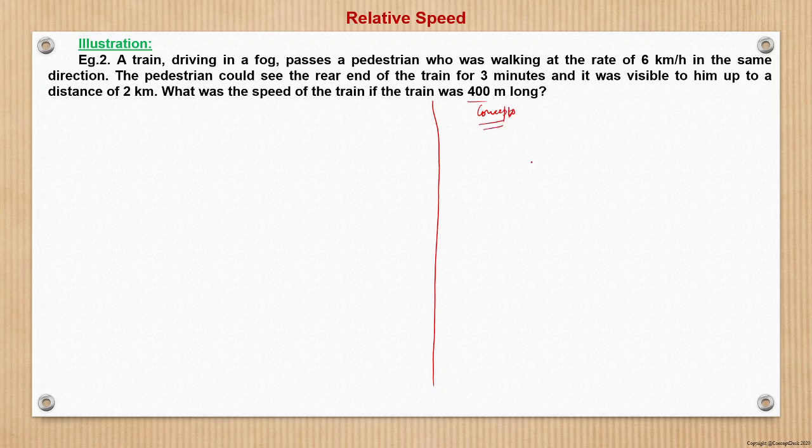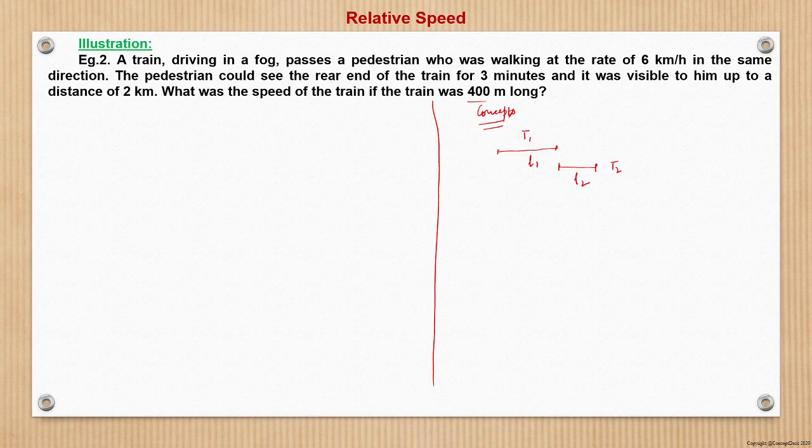See what happens. Now let us say that there are two trains. This is train T1, of length N1, and another train, say T2, of length N2.